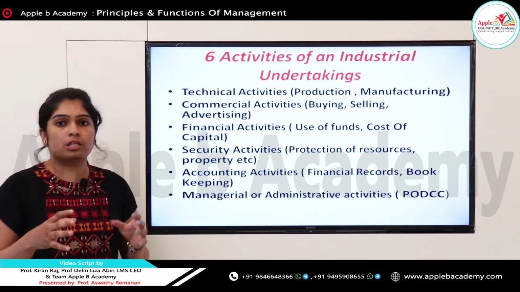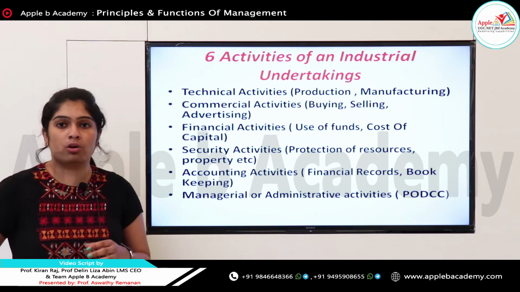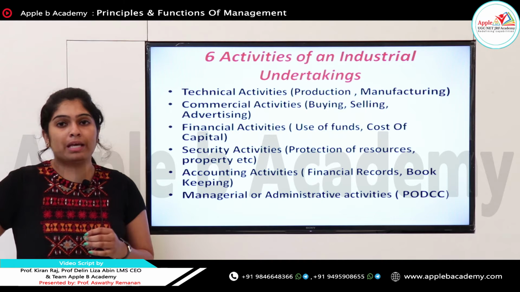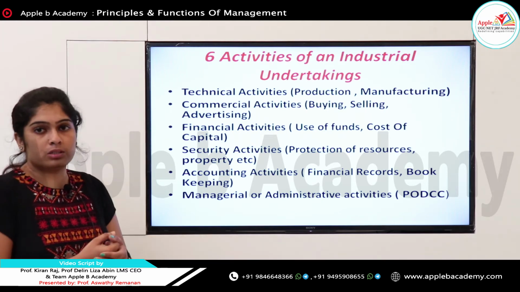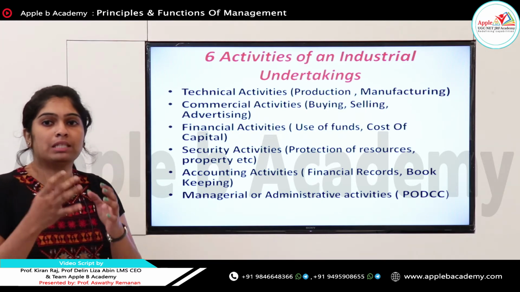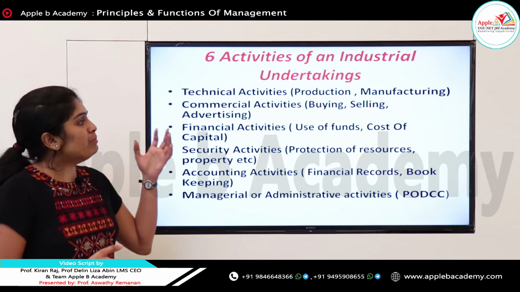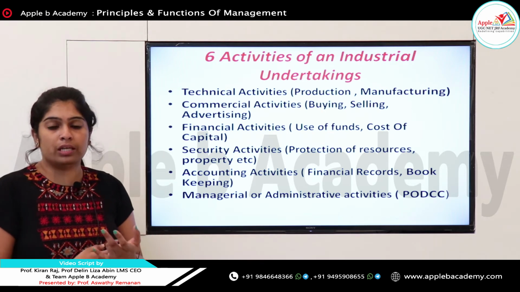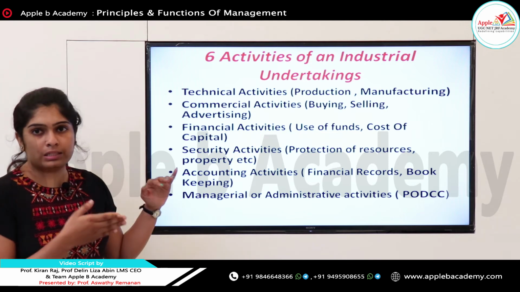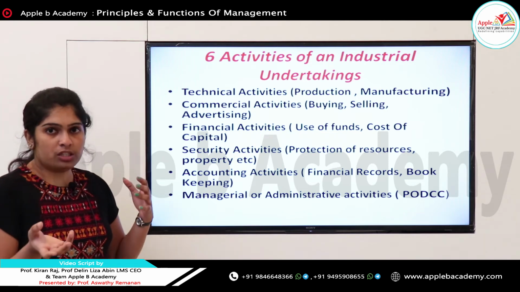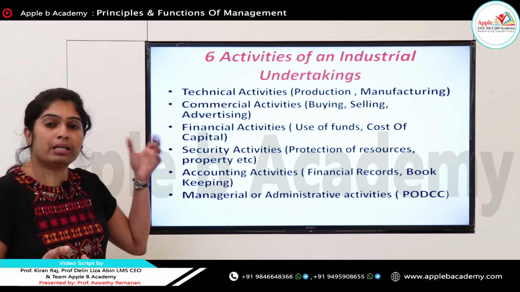Next, the six activities of an industrial undertaking or business operations. In an industry, what are the activities that we have to carry on to make our organization a success? First one, the technical activities. That means the production area, the manufacturing area, the works related to production and manufacturing all come under the technical side. In an industry, we need these technical activities.